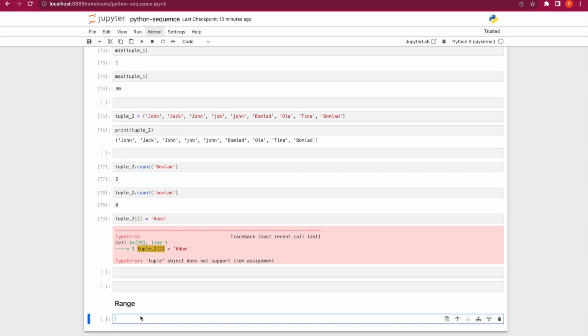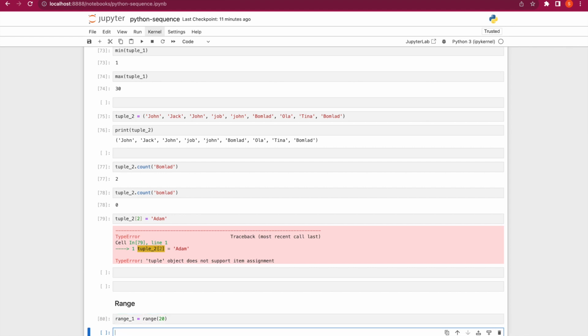Now, if we want to define range, like I mentioned, we say range, then we can specify the stop value. So if I say 20 here, it means I want to define a range, and the values that will be in that range are from 0 to 19. 20 will not be inclusive. You have to bear that in mind. I can decide to assign this to a variable. I can say range1 is equal to range 20. Then let me execute this.